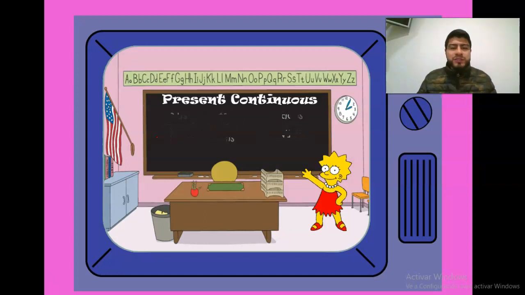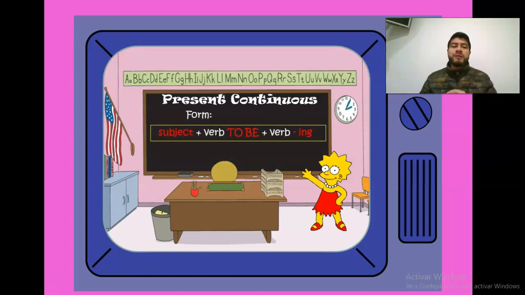So let's continue. We have here the form, and in the form we have the subject. We have the subjects I, you, he, she, it, you, we, and they. And then we have the verb to be. The verb to be, we have am, is, or are. And finally, we have the verb with the ing. Verb plus ing.